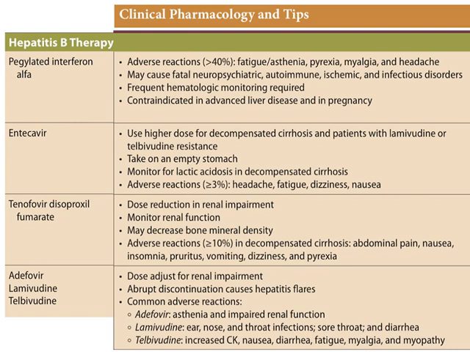Now when you see the adverse effects, the most common one is fatigue. Asthenia means weakness. Pyrexia means increase in temperature. Myalgia, pain in muscles, and headache. Now some of them are fatal, like neuropsychiatric, autoimmune, ischemic, and infectious disorders may also occur. And see, the blood levels have to be monitored continuously. Interferons are contraindicated in liver disease and pregnancy. They should not be given in these cases.